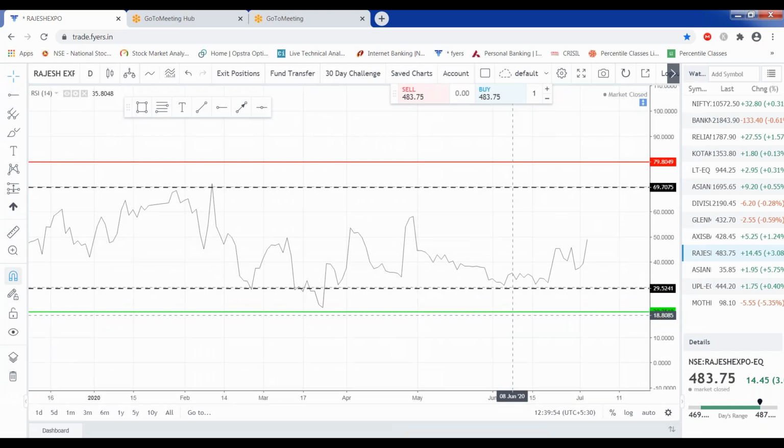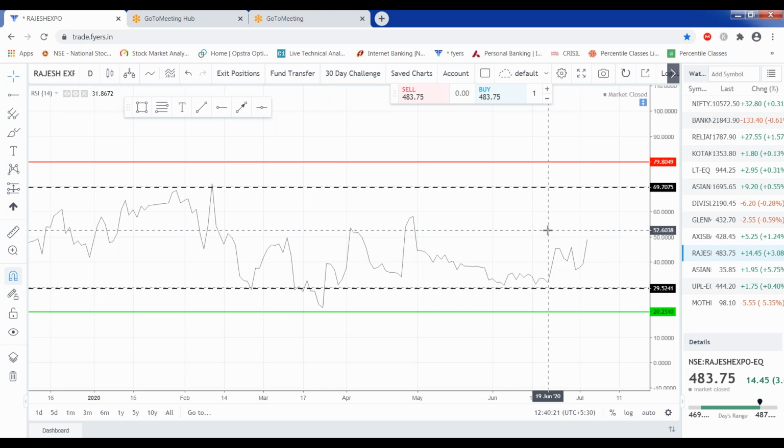Okay, so the mid area, whenever the stock is in between, like 70-30 or 80-20: if you are calculating 80-20, what will be the mid area? It will be 50. And if you are calculating 70-30, what will be the mid area?